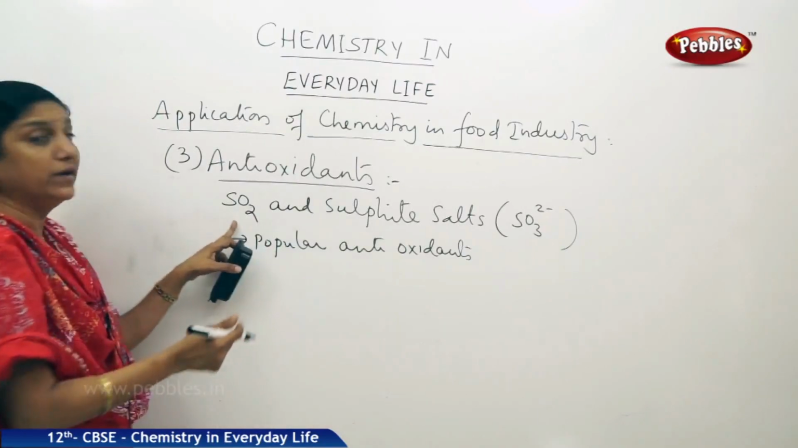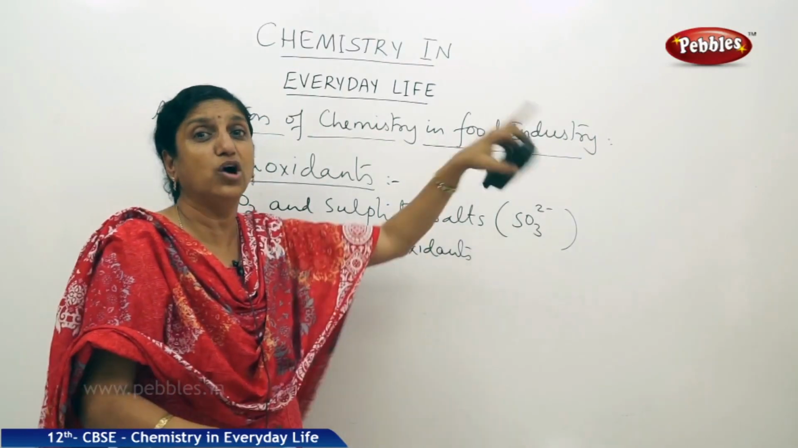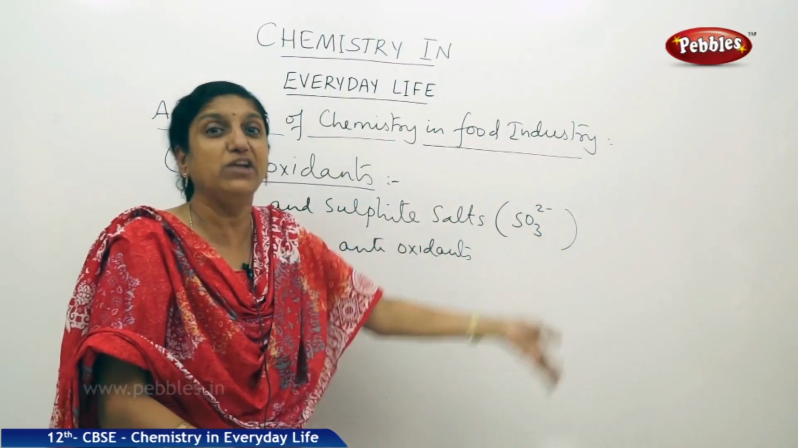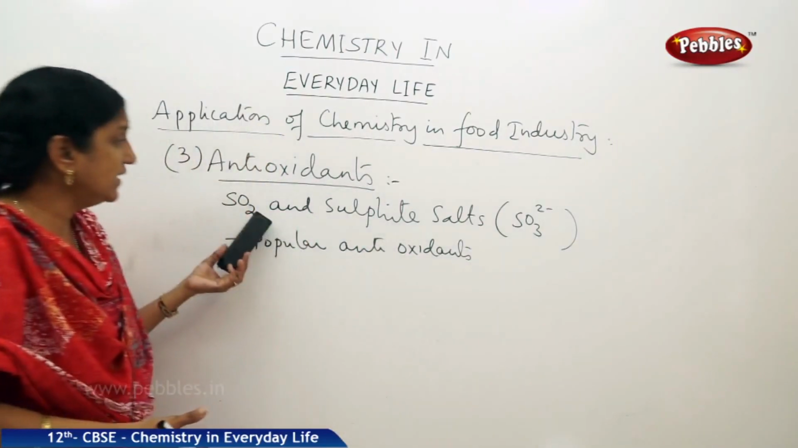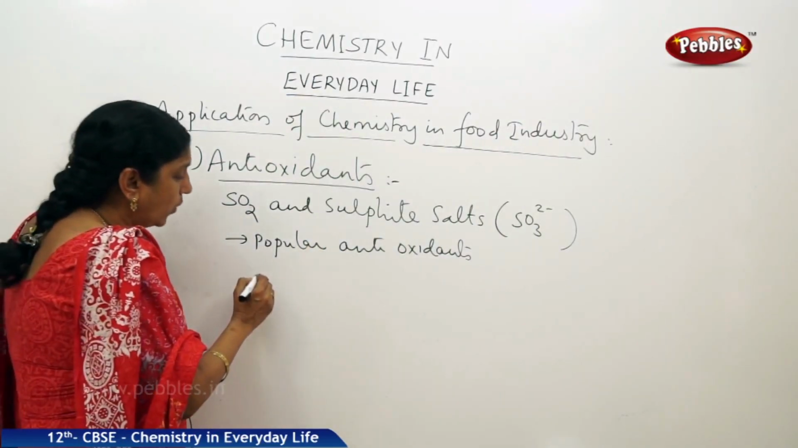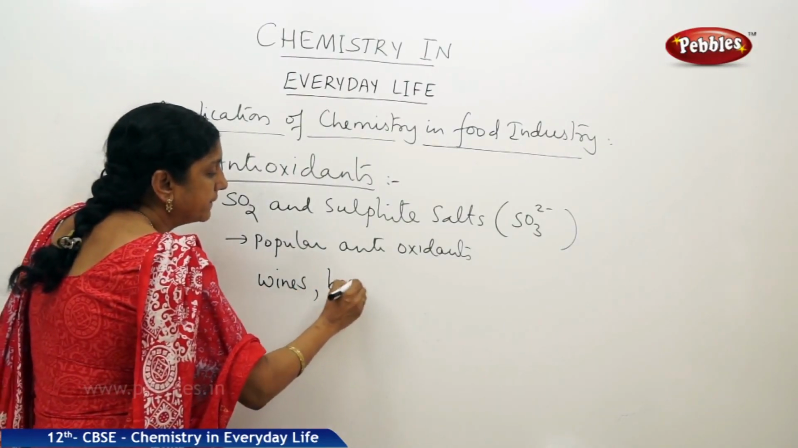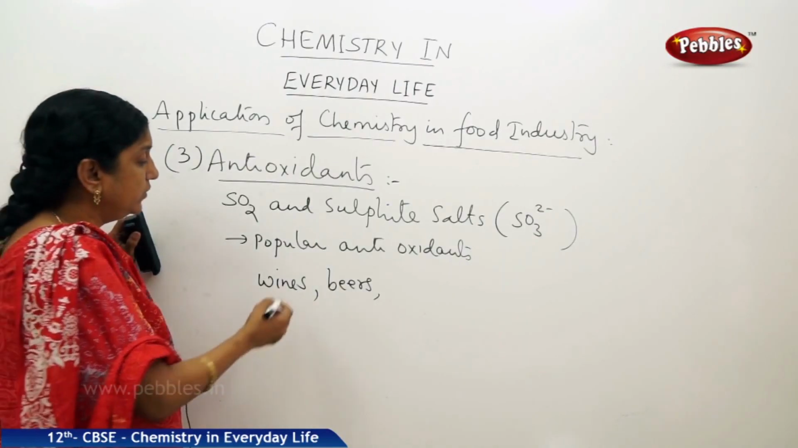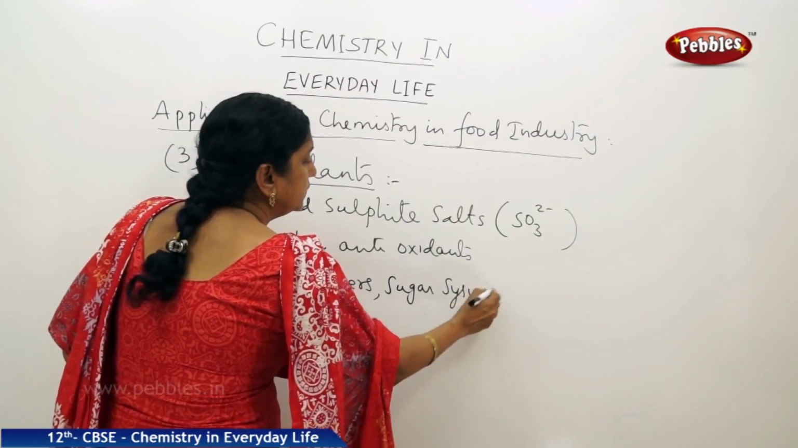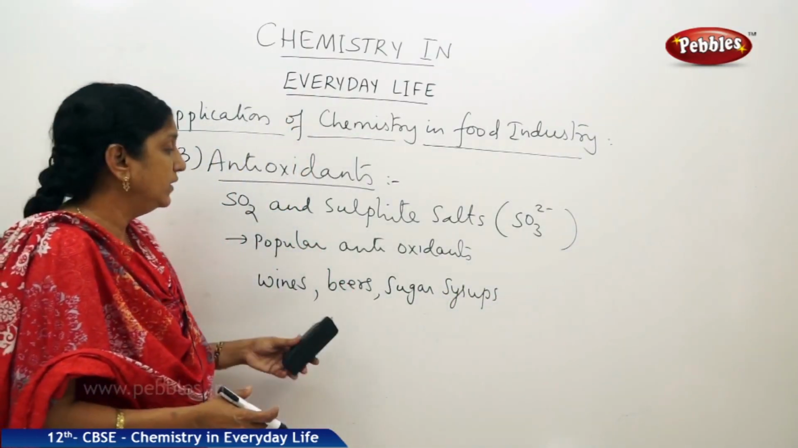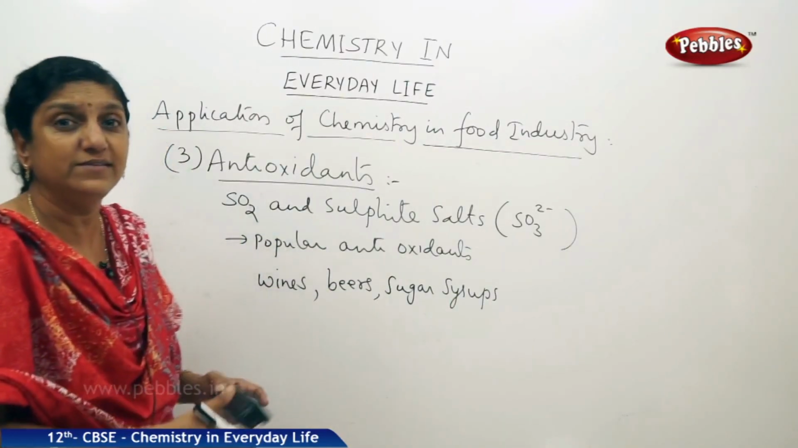because SO2 can be readily oxidized to SO3 and SO3 2 minus. The sulfites can be oxidized to sulfates. So, they preferentially undergo oxidation compared to the food that they are trying to protect. So, these are the antioxidants used in wines which are prepared from grapes, wines, beers, and then you have other sugar syrups. So, if you want to keep sugar syrups fresh for a longer time, it is advisable to add either SO2 or sulfite salts to increase their shelf life.